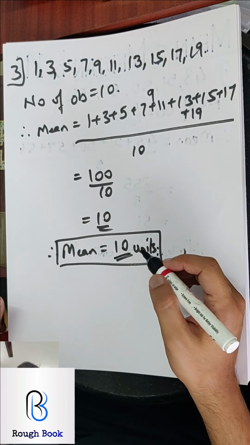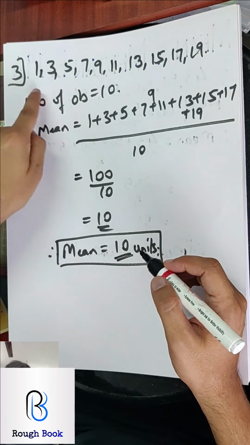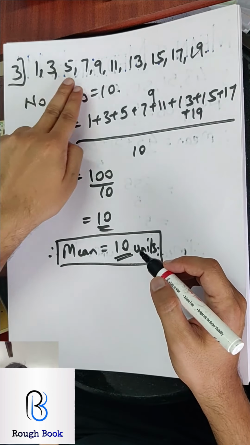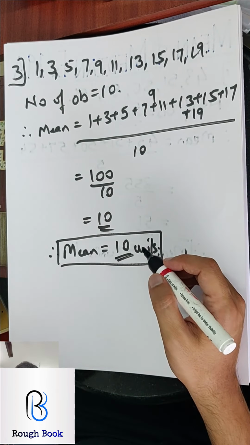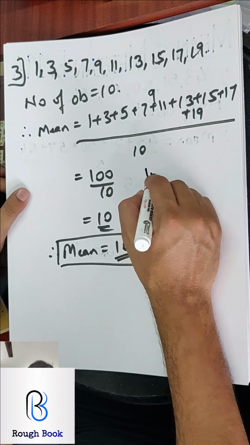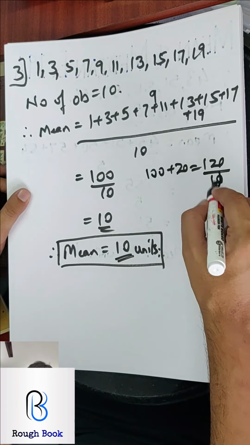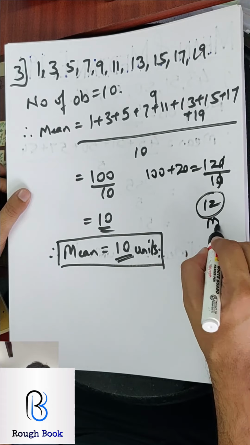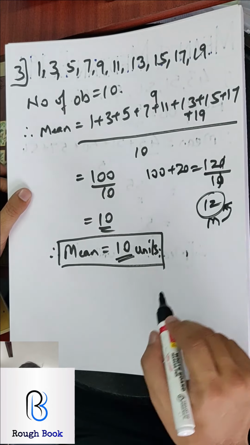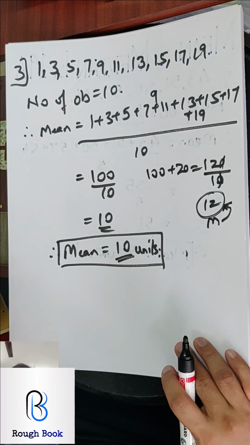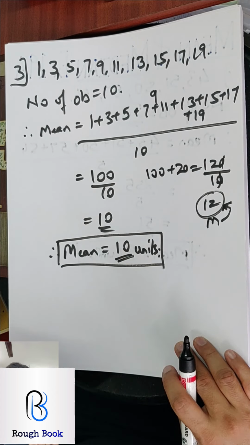There are 10 numbers, so 2 plus 2 plus 2, 10 times, will be 20. So my total 100 will become 120. The terms are 10 only, so the final mean becomes 12. What did you notice? What am I trying to tell you? That when each number is increased by 2, the mean also increases by 2.